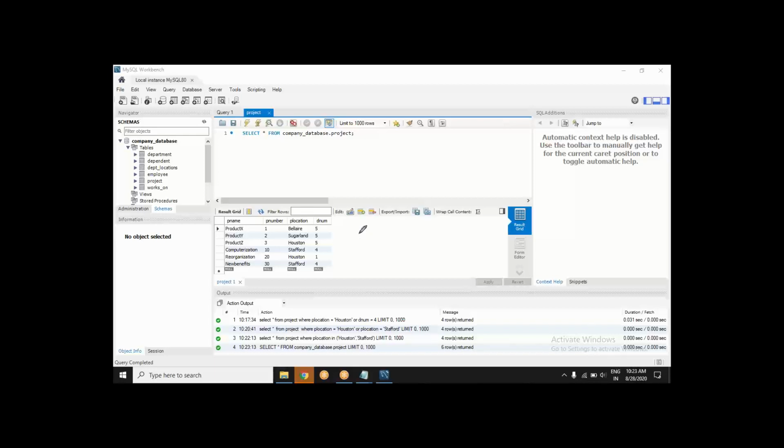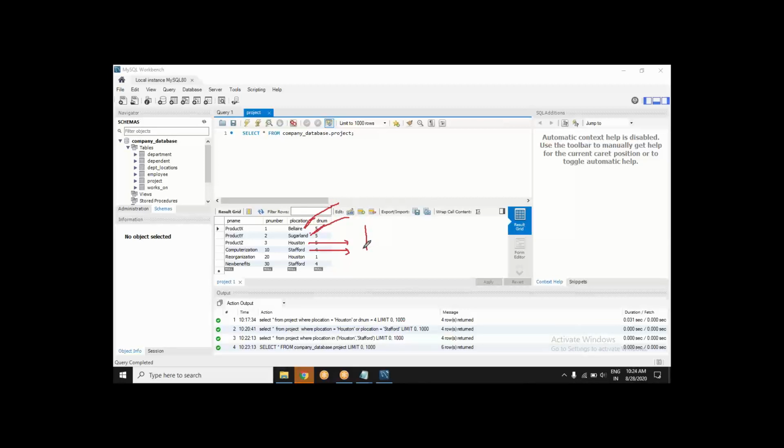Either you can use not equal to, which Abhimanyu has used, or you see what your query wants. It wants Houston should not be there and Stafford should not be there. All others should be there. All others are Blair and Sugarland, and these are only two. So this time you can check where location is Blair or Sugarland.